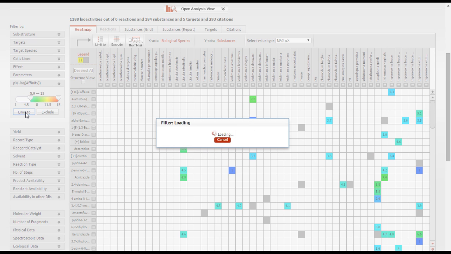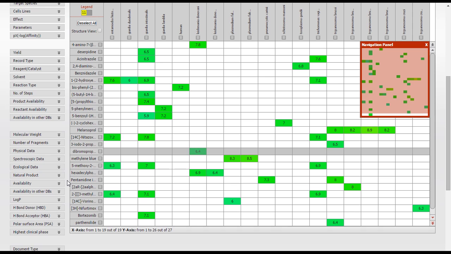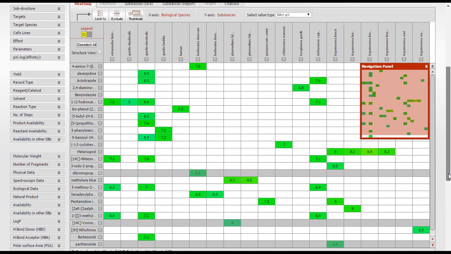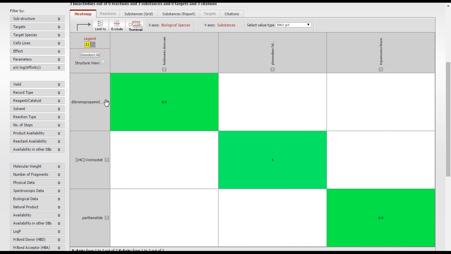Limit to rows you are interested in. For example, here's one used in eye drops for eye infections, and one used for cutaneous T-cell lymphoma. And here's a natural product used for a variety of illnesses. So here's your list of some products on the market with activity against Leishmania, Plasmodium, and Trypanosoma.